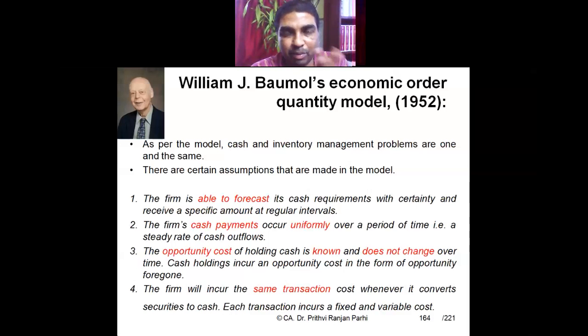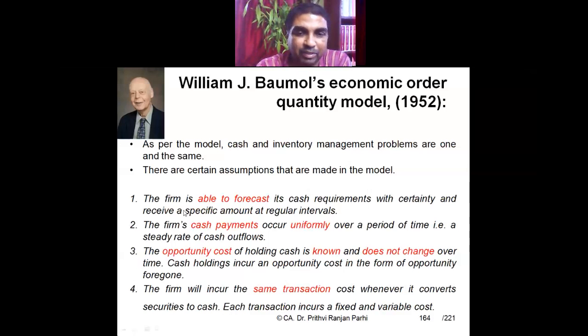You know what Baumol's model is talking about, cash management. And it talks about when we are withdrawing cash. That means suppose we have invested some money in a short-term investment, some kind of security. And if you are liquidating that security, the transaction cost will be constant. But that transaction cost may consist of a fixed component and a variable component.